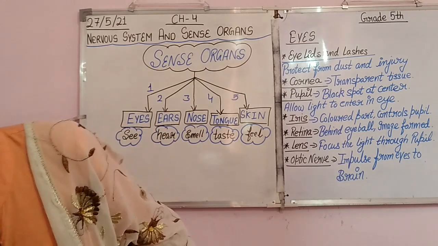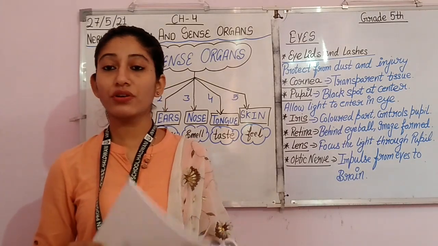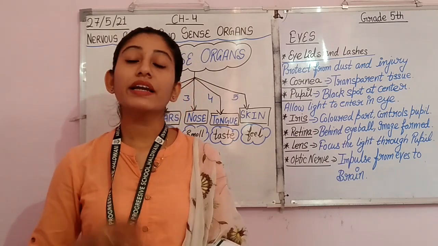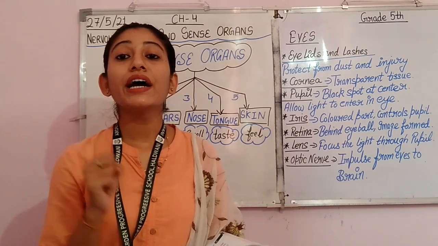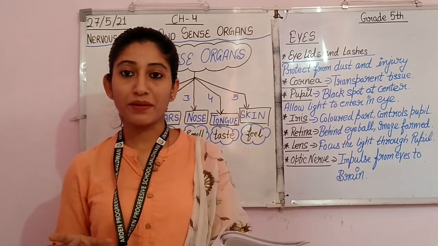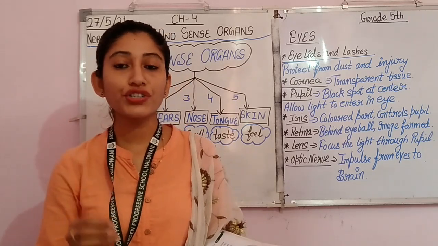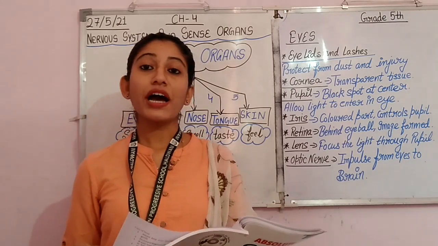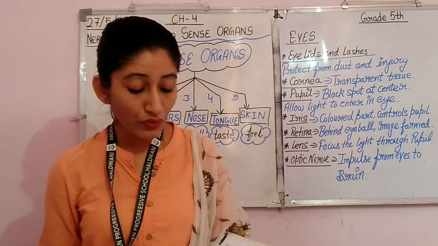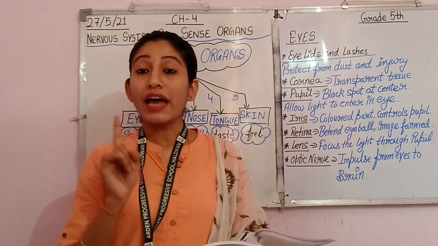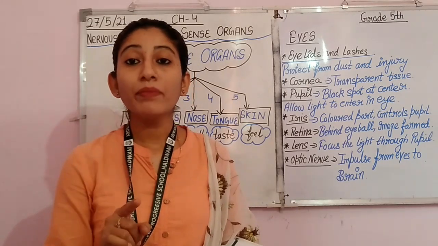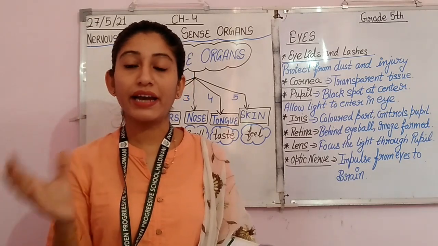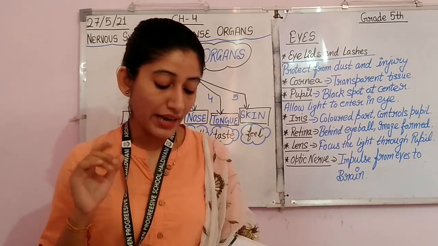Now here in the book so many things are given, so the rest we are going to discuss with the book only. Here it is saying how you can take care of your eyes. So these are very simple: you must wash your eyes after a few hours, and you must wash your eyes with clean and cold water. Then never do work in dim or low light, or in a very bright light. It also affects your eyes.